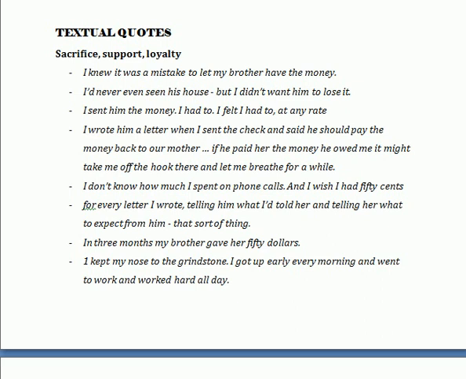And here we see that the narrator is saying that I knew it was a mistake to let my brother have the money. He knew that he had the wrong assumptions, and he knew that his brother was not going to return him the money. But since he was shown as a conscientious, caring individual who loves and cares for his family, he finds it so hard to say no to his brother. So all the time he is being manipulated, though he knew that he is being manipulated. But he did that consciously.